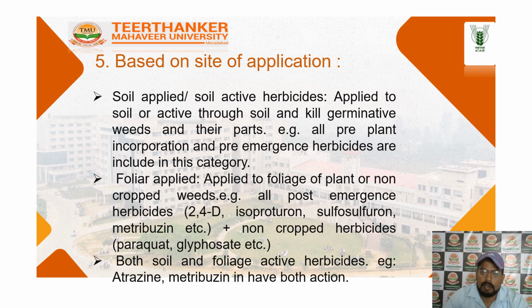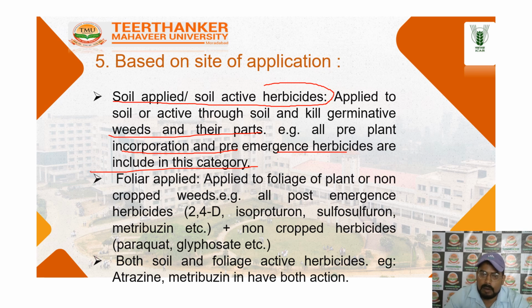The next one is based on the site of application. Which type of site? Like a soil application or foliar application, or both foliage and soil application. So these are the categories. First is the application to the soil. Soil application is applied to the soil before sowing or transplantation, so it kills the germinating weeds. Pre-plant incorporation, pre-plant herbicide application or pre-emergence herbicide come in the category of soil application, the soil-based site of application.